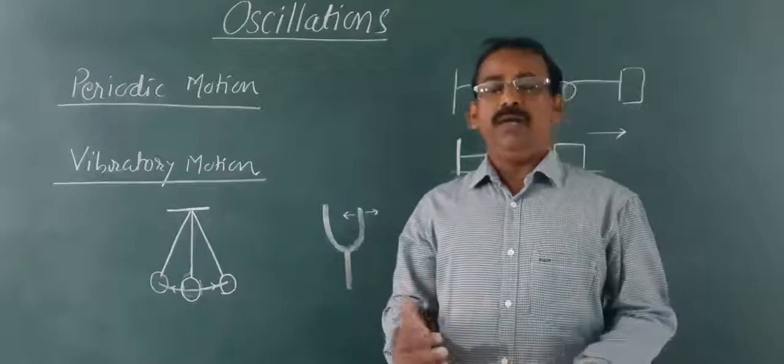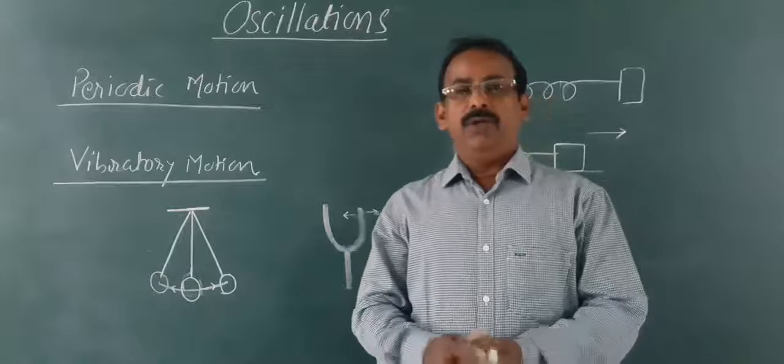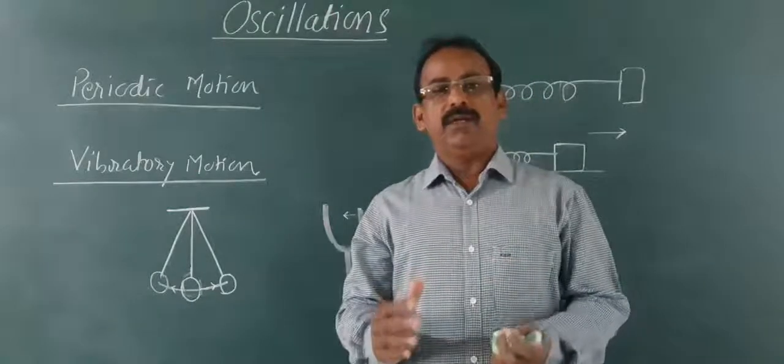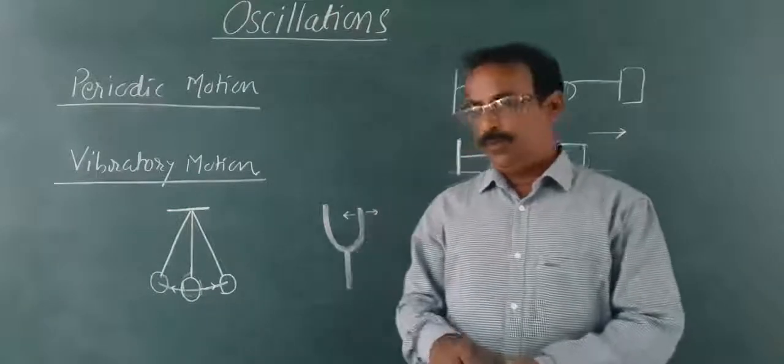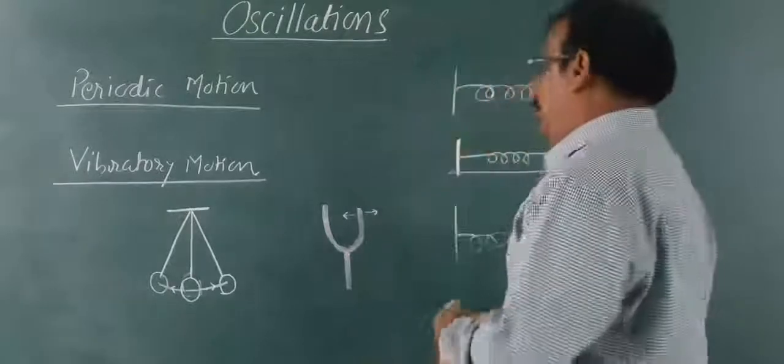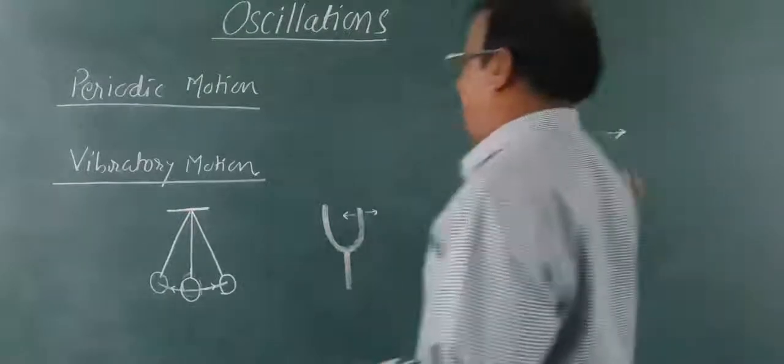Linear simple harmonic motion, short form is SHM. What is this linear simple harmonic motion?